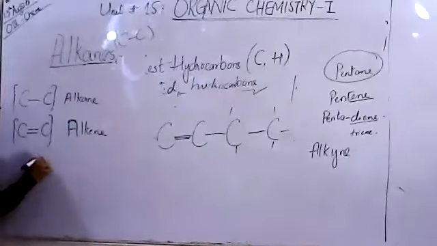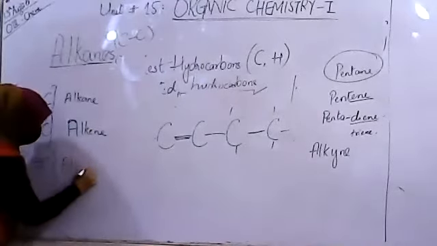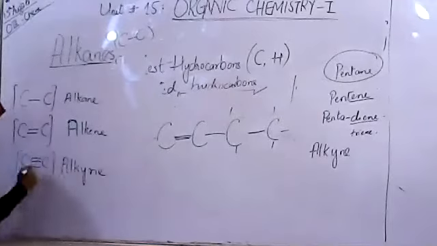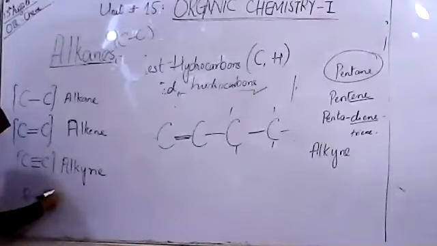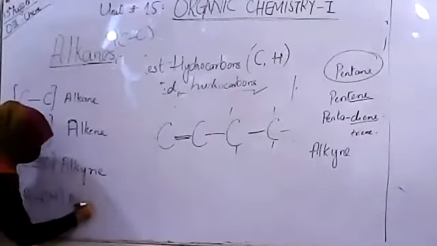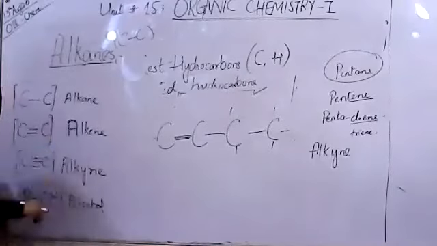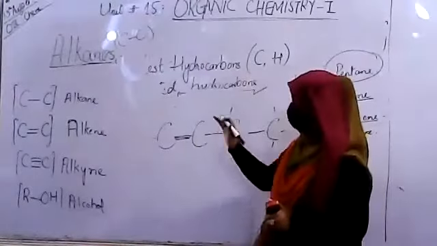If we have carbon-carbon triple bonds, it will be called alkyne. If we have ROH, we have alcohol. So these are the four functional groups that we have studied till now.